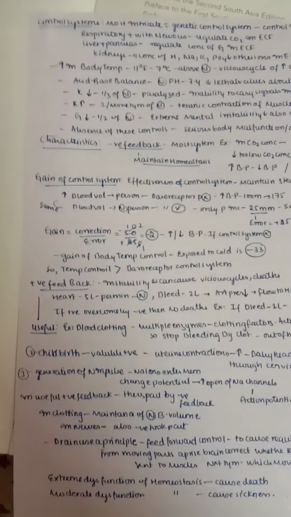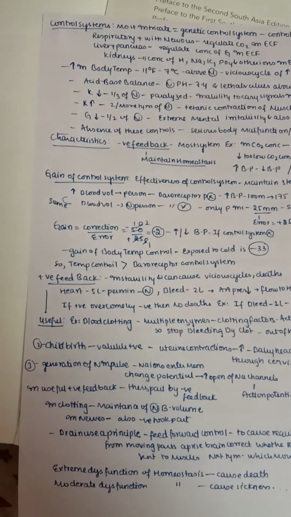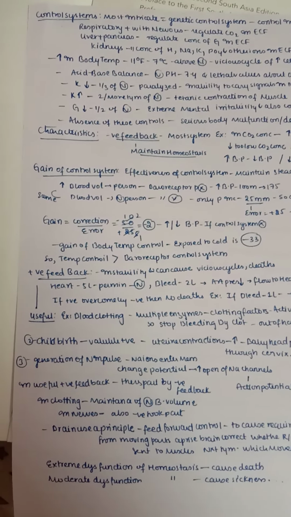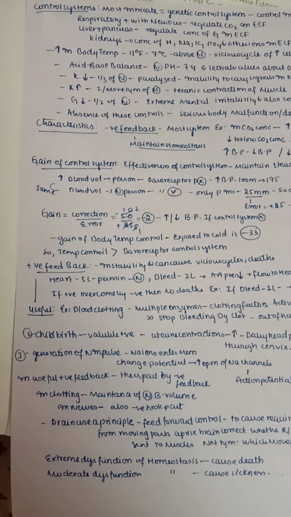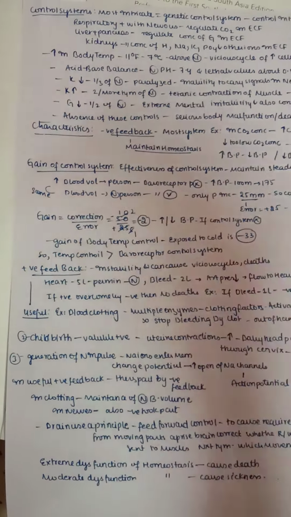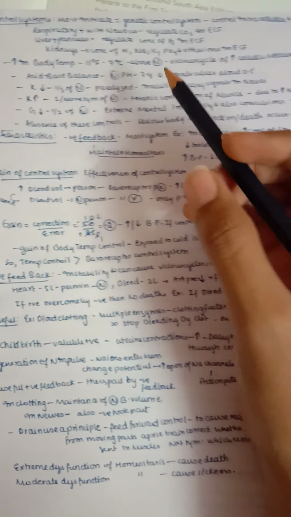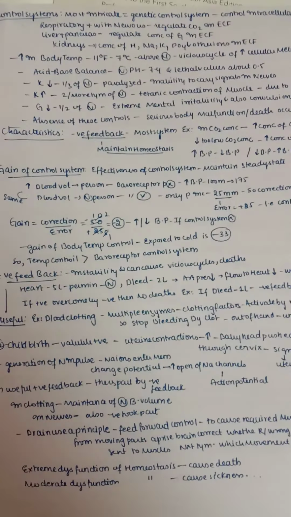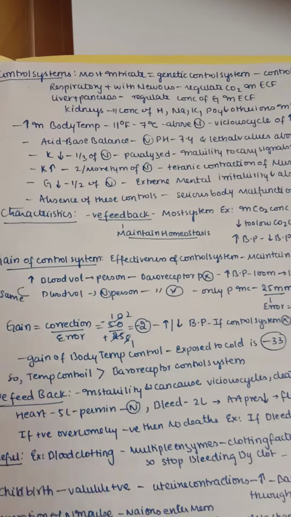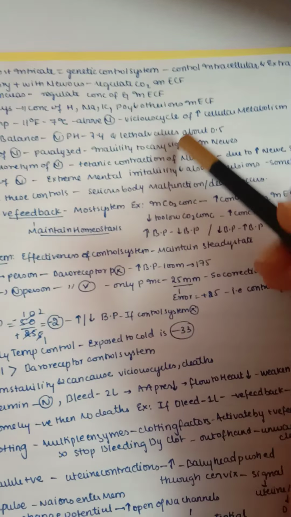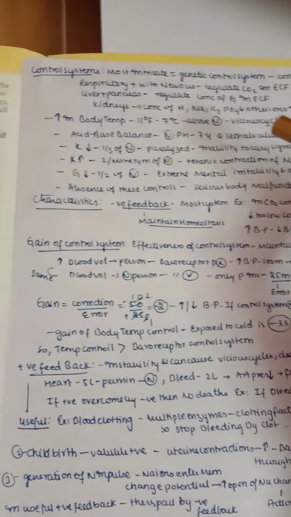For examples, you can take the respiratory system, which in association with our nervous system regulates the carbon dioxide in our extracellular fluid. The liver and pancreas regulate the concentration of glucose in extracellular fluid. Kidneys mainly regulate the concentration of hydrogen, sodium, potassium, phosphate and other ions in our extracellular fluid. Increasing body temperature from 11 degrees to 7 degrees above normal causes a vicious cycle in which it increases cellular metabolism and destroys the cells.